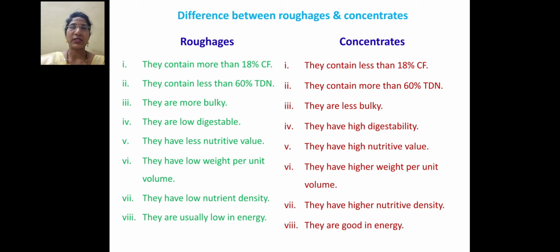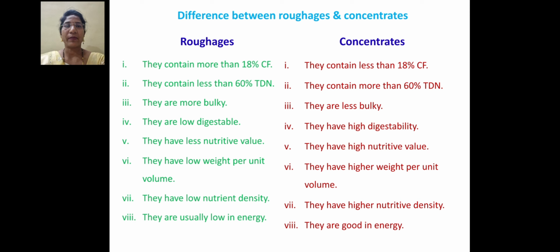Roughages are mostly bulky, and concentrates are less bulky. Roughages have low digestibility, concentrates have high digestibility. Roughages have less nutritive value, concentrates have high nutritive value. Roughages have low weight per unit value, and in case of a concentrate, it has higher weight per unit value.